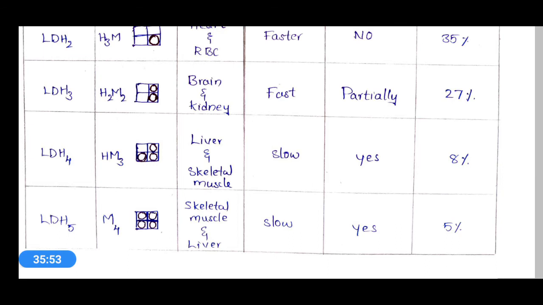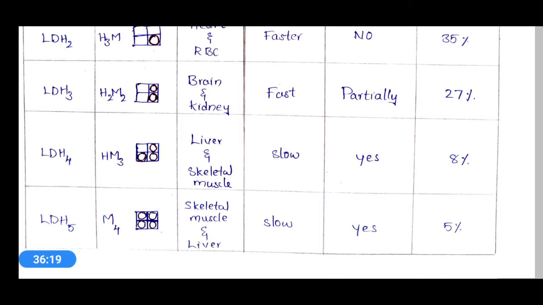Its percentage in human serum is 27%. The percentage here represents the total LDH content. In the total LDH content of human plasma, LDH3 is 27%, LDH2 is 35% and LDH1 is 25%. Don't get confused with this point.